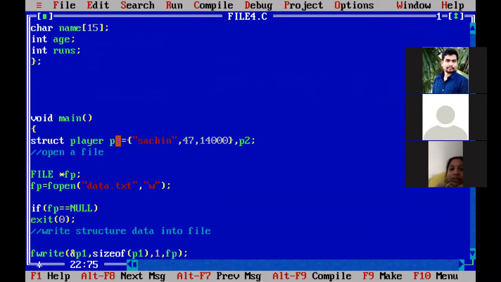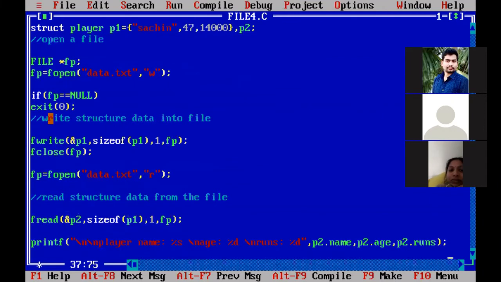After this, we created a file. We opened a file, and into that file the data members of P1, that means the Sachin 47 14,000 in P1, are written by using fwrite. So I already showed what the data in the FP file is.